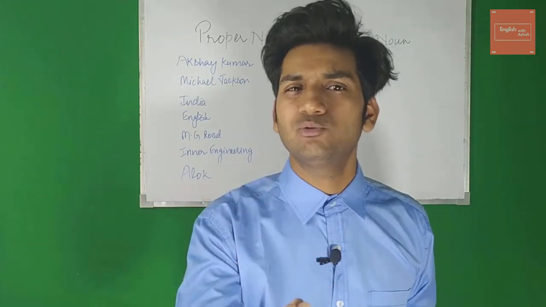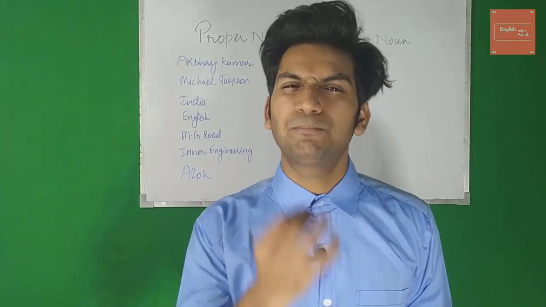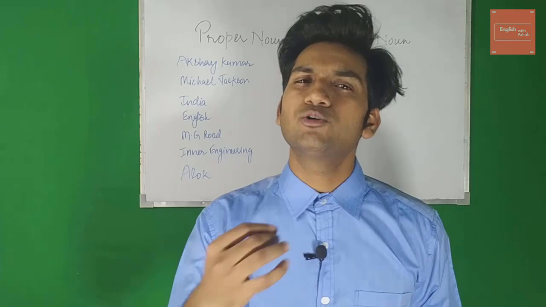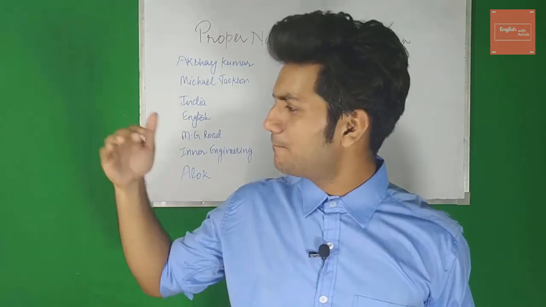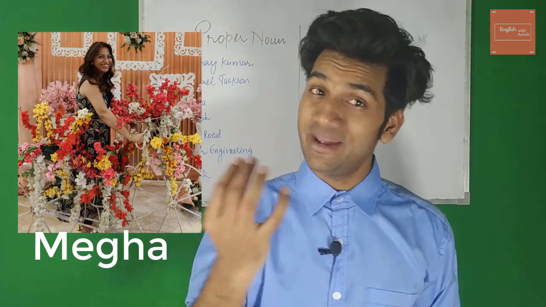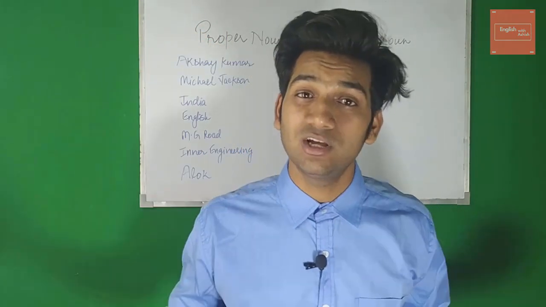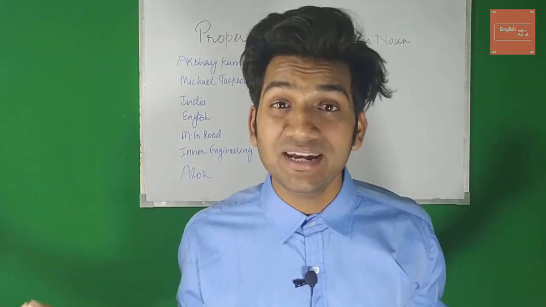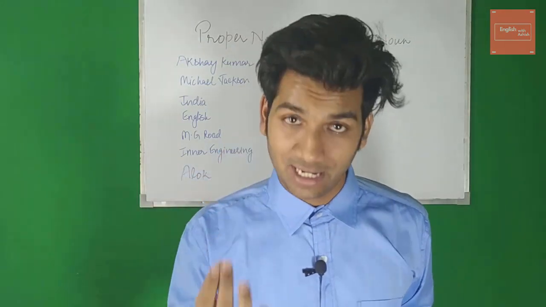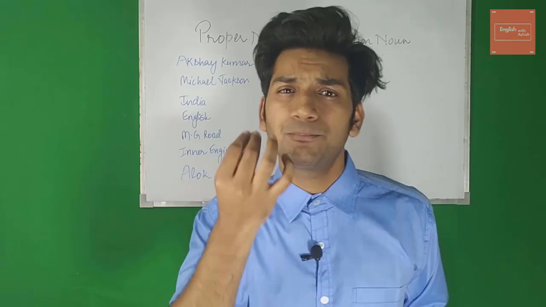So I've got to tell you a specific name, a proper name. I'll say, I want you to meet my friend Mega. Mega, come. That's my crazy friend Mega, right? Mega is a proper name. Thank you. Now, common nouns are common names that create a class. Proper nouns are proper names that do not create any class.